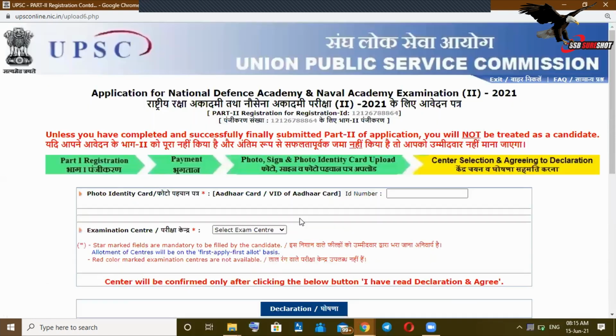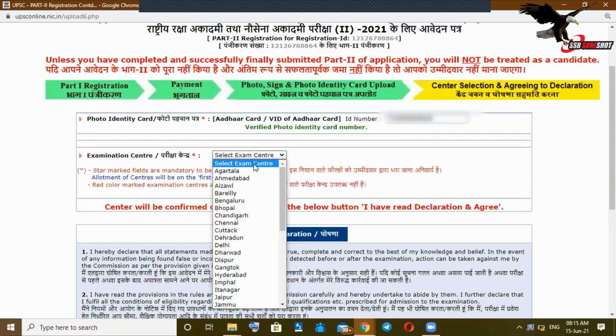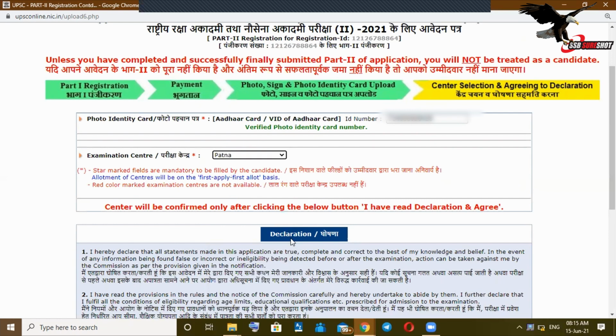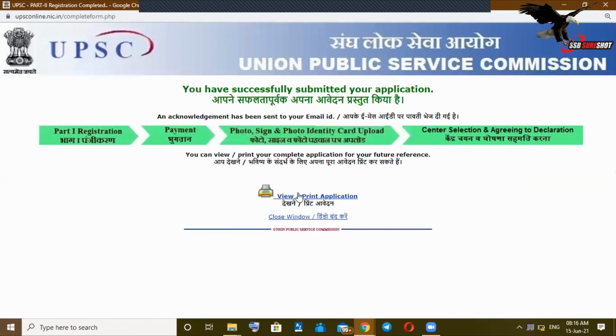Then continue. In the last step, you will have to select your center. Once again, you will have to put your Aadhaar card number. Then select exam center. So Patna is nearby, so I will select Patna. Accept this declaration. Your application form is done.